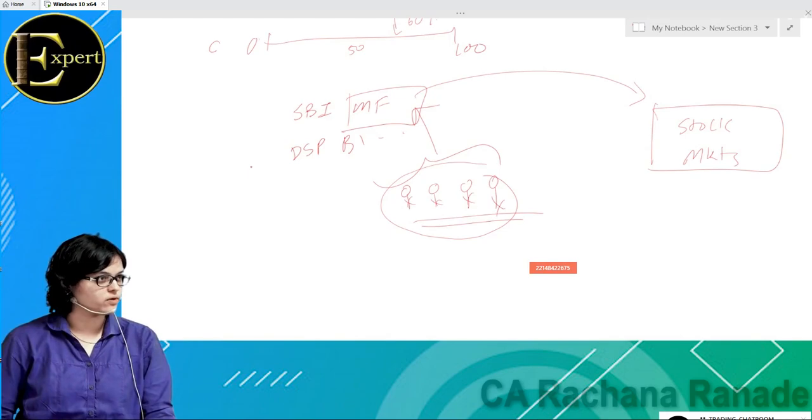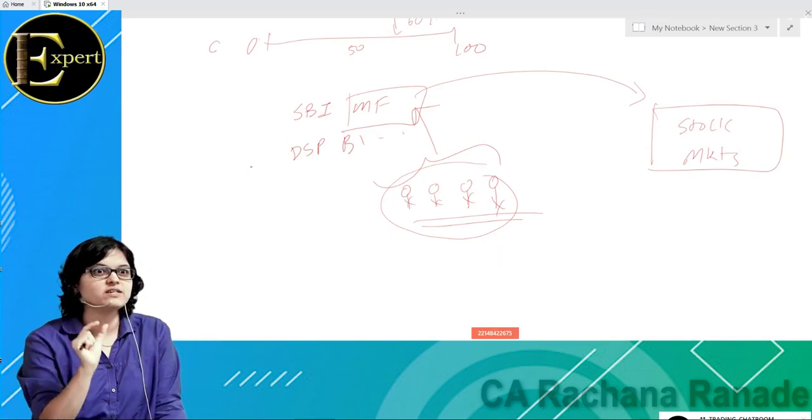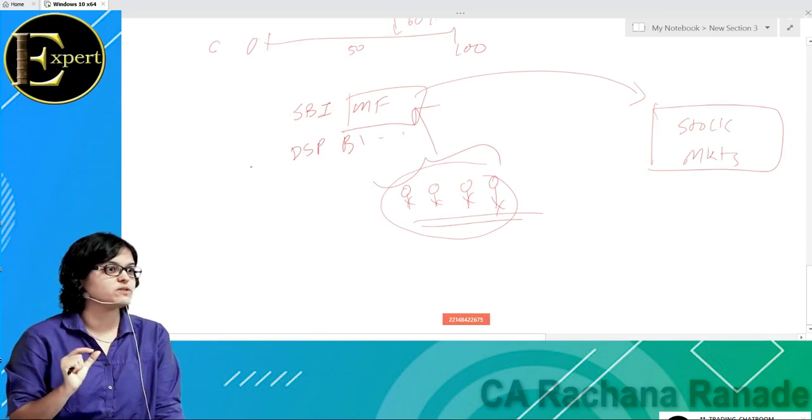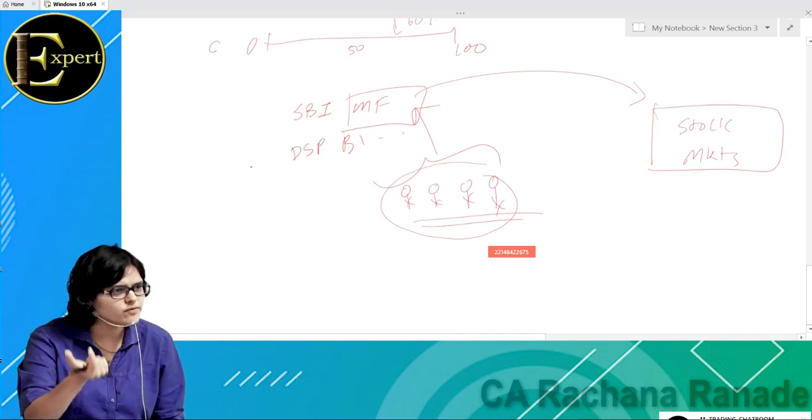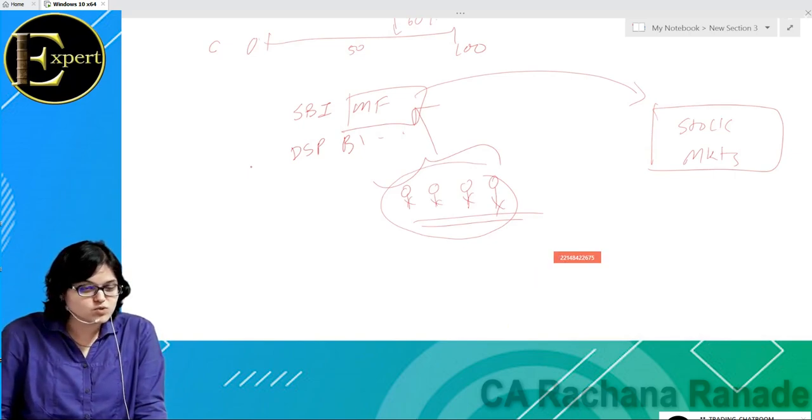But a mutual fund is an institution. Mutual fund is also an institution. So whenever I say SBI mutual fund, it's actually SBI who is having a major stake, who is one of the major promoters of this mutual fund.